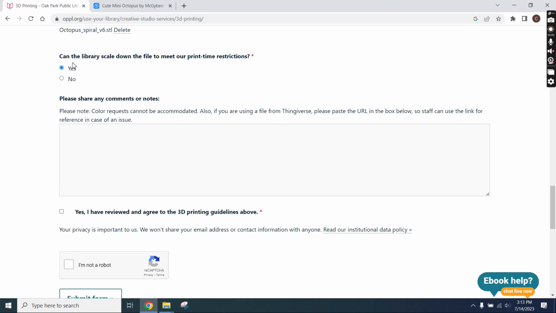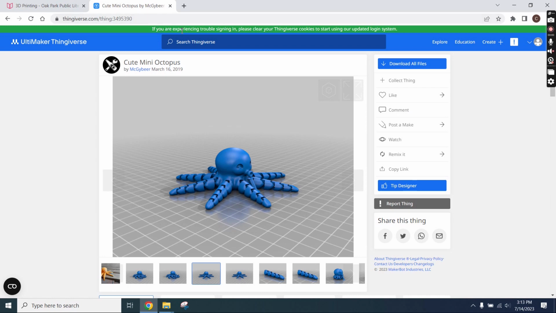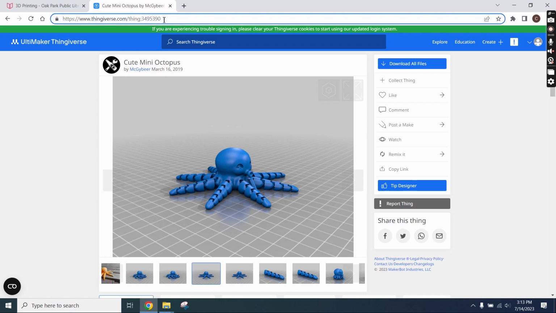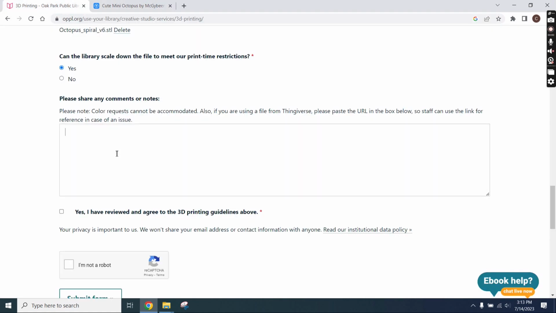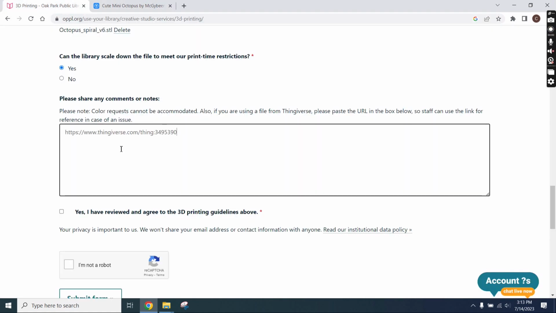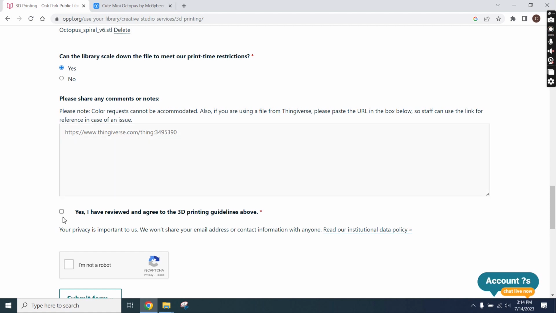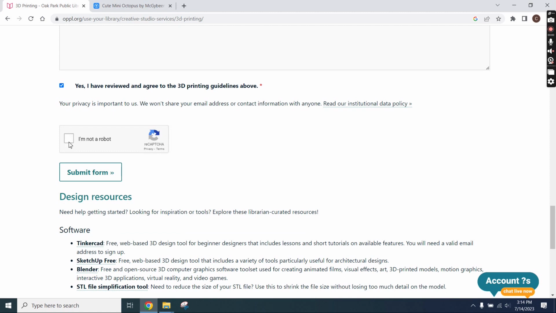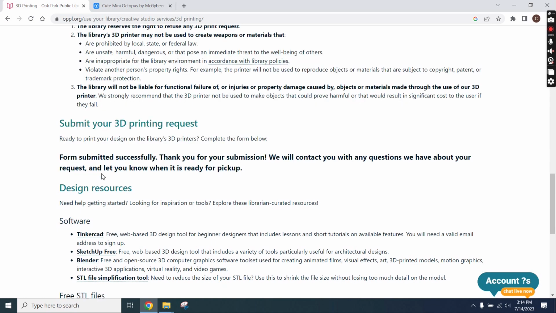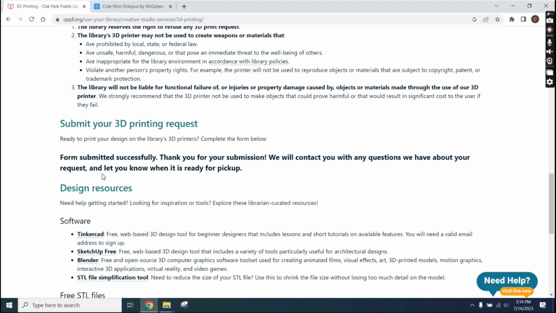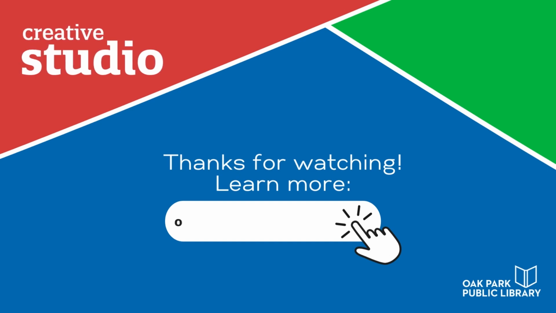Below, there will be a comment section where you can put any specifics about the print that you want us to know here. And if you used a file from the Thingiverse, make sure to post the URL in the box so we can reference it if needed. Next, make sure that you have reviewed and agree to the 3D printing guidelines, and then confirm that you are not a robot. Lastly, we will submit the form. There will be a confirmation on the website that the form has been submitted after it has been received. We look forward to seeing your 3D prints come to life.